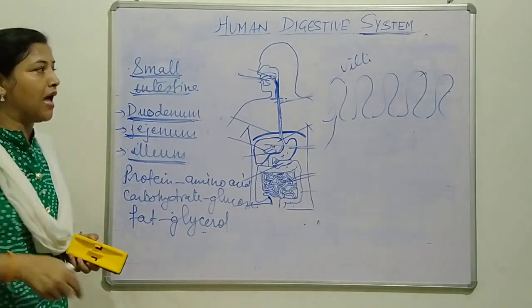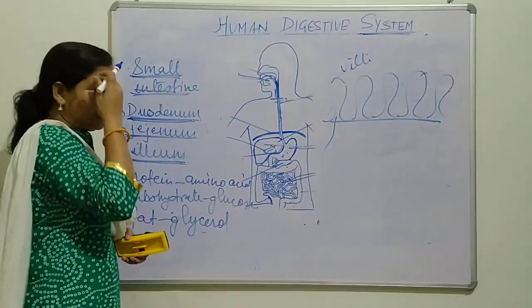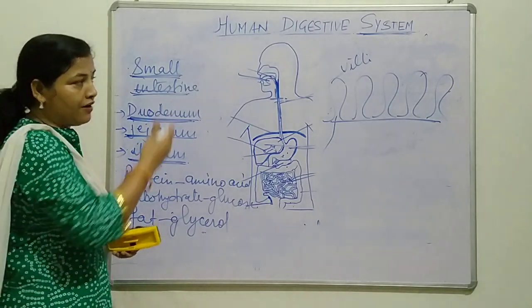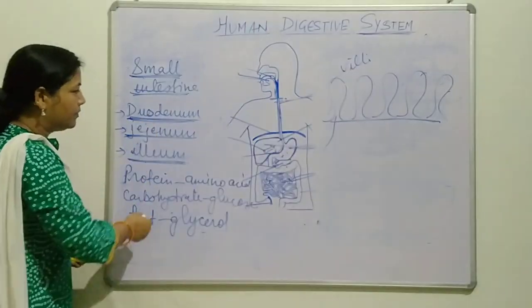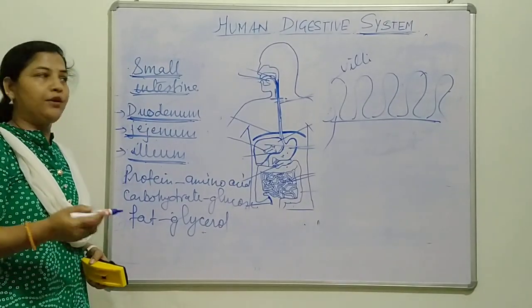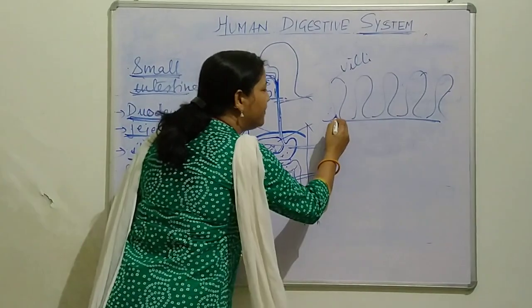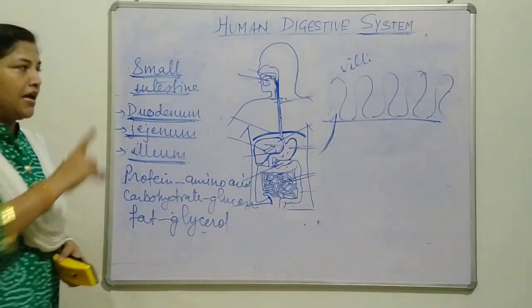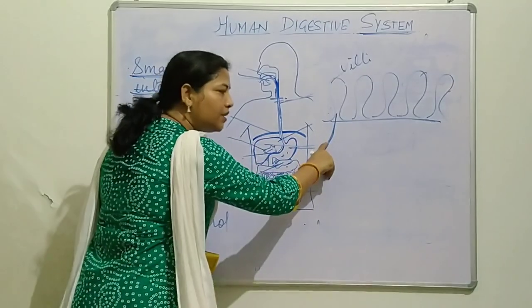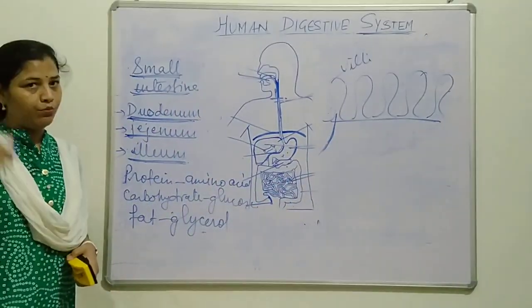So the same thing happens in the villi. In the ileum, they are rough, small finger-like projections. They absorb the liquid form of digested food, and then they give it to the blood directly. This digested food mixes with the blood, which gets distributed to each and every cell of our body.